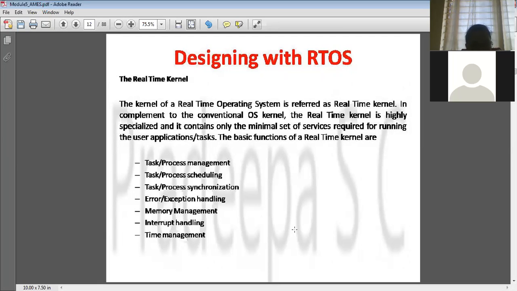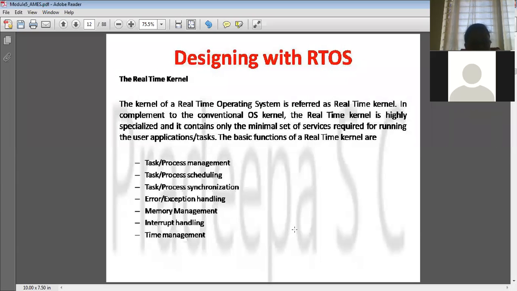Based on that, you will be writing your program, and each program will be running under one process, right? So in this real-time operating system, process management plays a very important role. Why? Because each task has to be executed in a given allotted time. So in the embedded system, time plays a very important role.